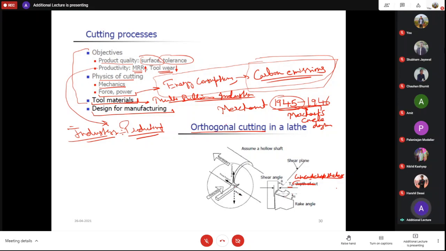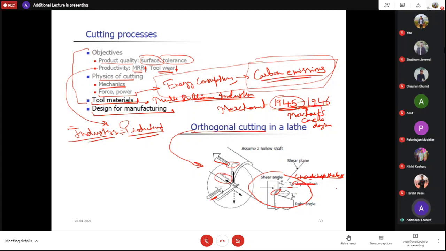So rake angle is this. This is a basic orthogonal cutting on a lathe. This is your feed direction, and this is the direction of motion from here. You get this kind of view, and this is your shear plane, and phi is your shear angle. The cutting force component Fc is in the above direction, and the thrust component is in the feed direction.